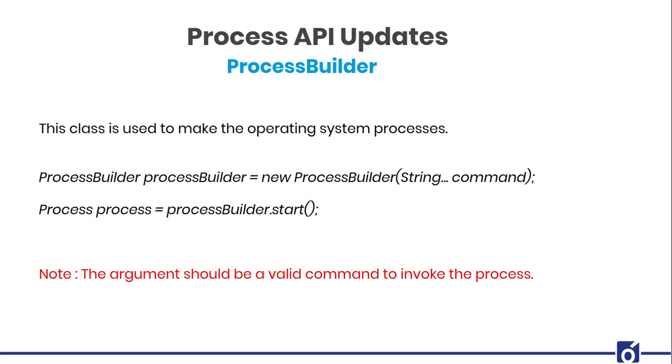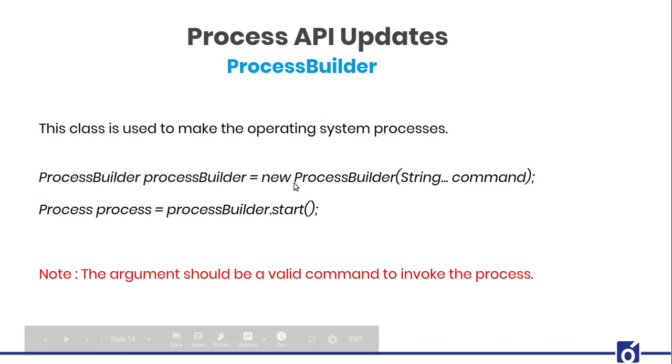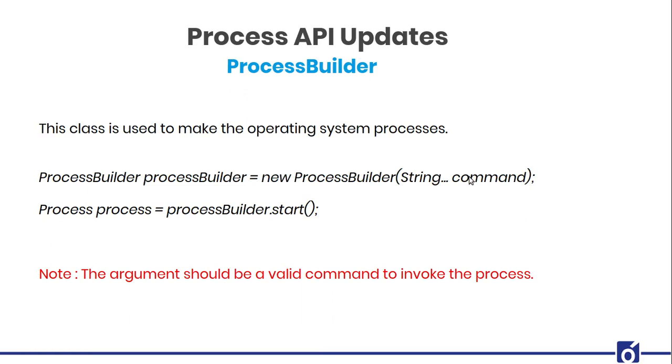So for instance, what if you want to start Notepad, and you are in Windows? How can I do that? I'll specify new ProcessBuilder, and inside the command, which should be a valid command, I'll specify notepad.exe if I'm using it inside Windows. That is the command which actually helps us to start the Notepad process. And then you just have to specify start, and you can get your process and do whatever you want to do with it.